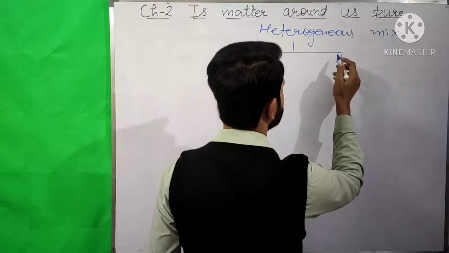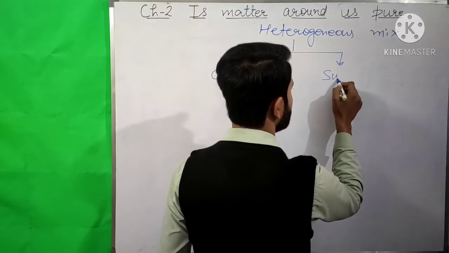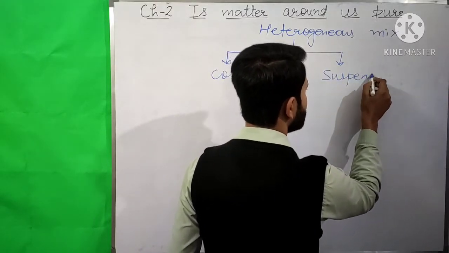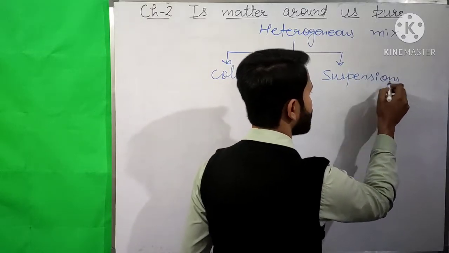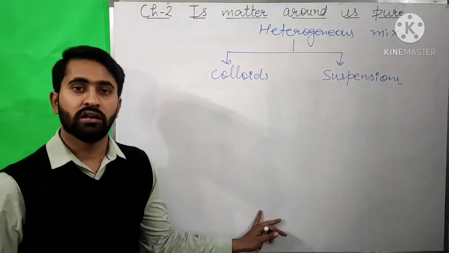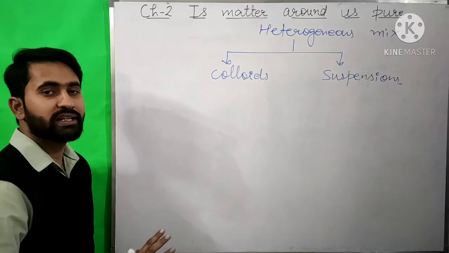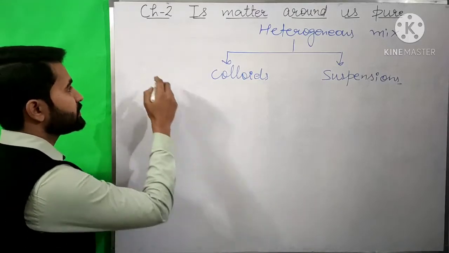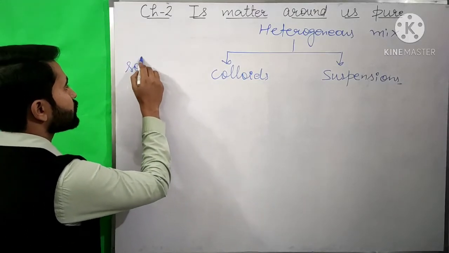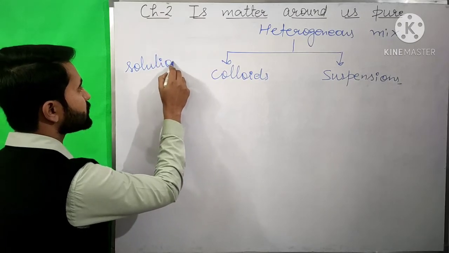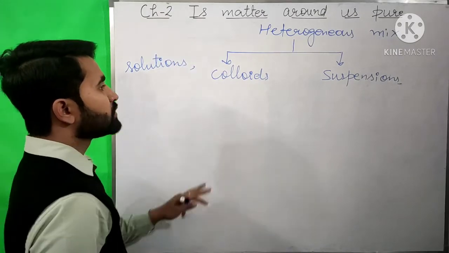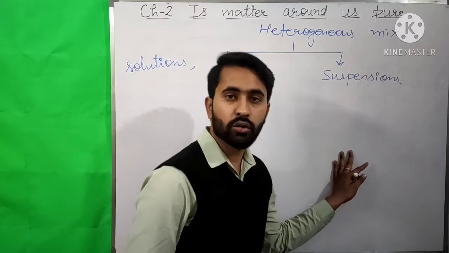So the two types of heterogeneous mixtures are colloids and suspensions. In this lecture we will learn about three types of mixtures: solutions, or homogeneous mixtures, suspensions and colloids.